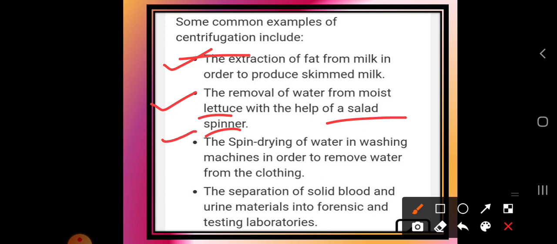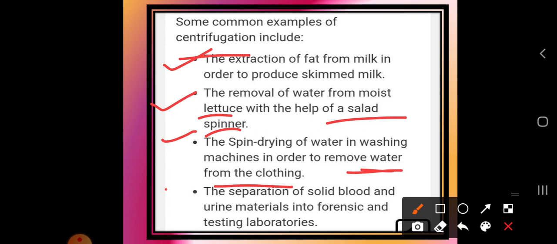Okay. The spin drying of water in a washing machine in order to remove water from the clothing. Okay. So, these are some examples of the centrifugation process itself, where we do not need any kind of centrifuging machine. So, the spin drying of water in a washing machine removes water from the clothing. In the washing machine also we are using the same process.